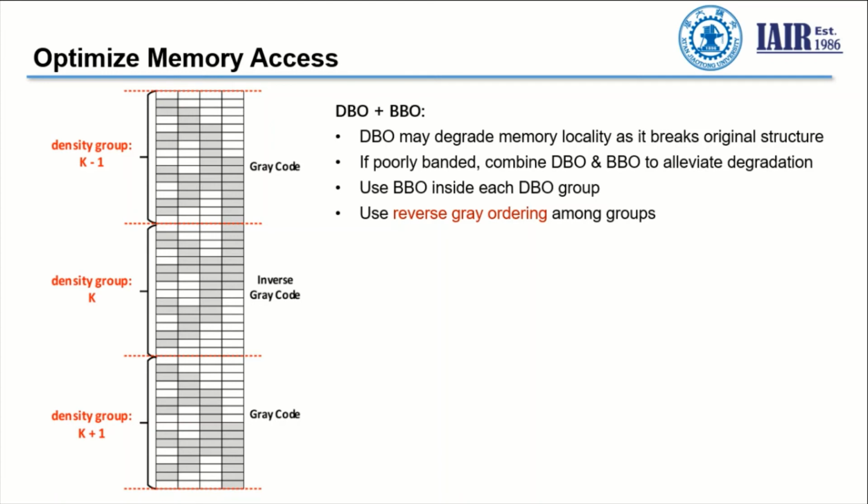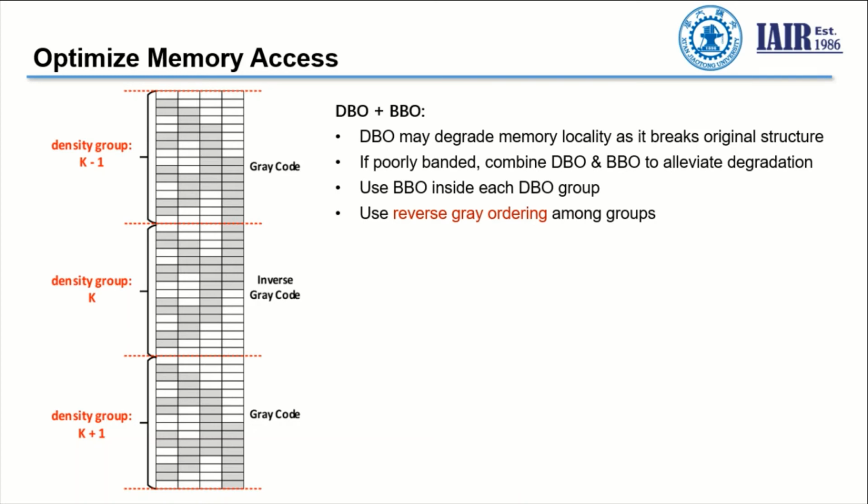Then, to consider the problem of DBO, which degrades the memory locality as it breaks the original structure, we can combine it with the BBO if the matrix is poorly banded. As we can show in this picture, we can use the BBO inside each DBO group so that the memory access inside each group is improved.